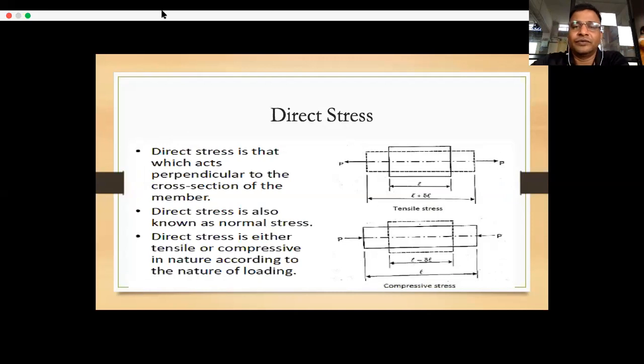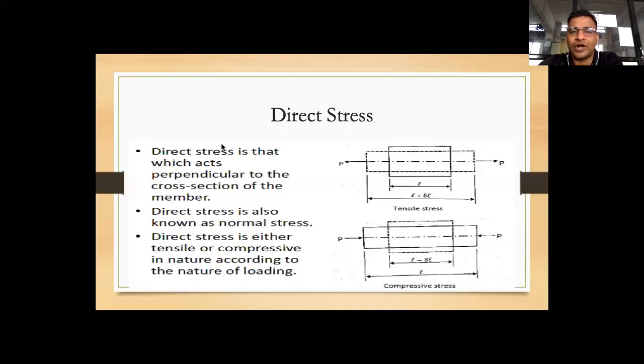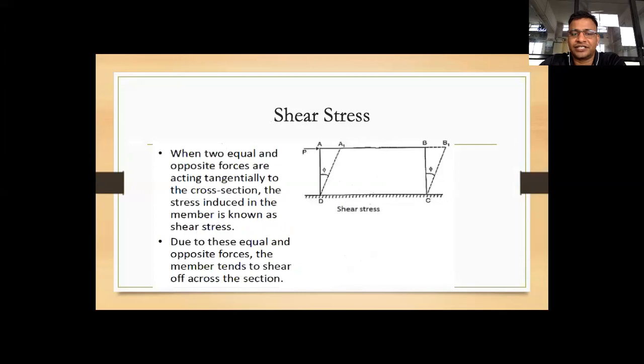So you should not get confused with the sources of stresses. Sources of stresses means forces. What type of forces are coming? Maybe axial, shear, torsion, etc. So these are the sources. But basically, stresses are of two types. One is direct or normal. In that, again, direct can be classified as tensile and compressive, and the next one is shear stress, right?